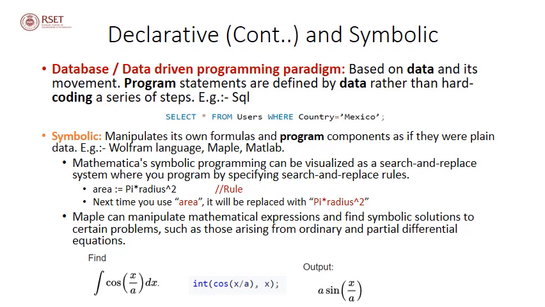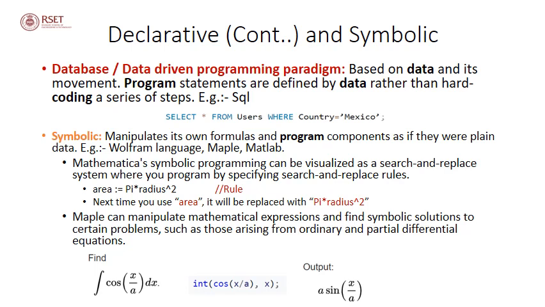So the next subcategory of declarative programming paradigm is database or data-driven programming paradigm. It is based on data and its movement. Program statements are defined by data rather than hard coding a series of steps. A typical example is SQL, and we have seen the example code provided below. Select star from users where country equal to Mexico.